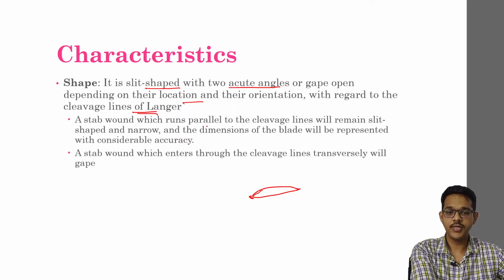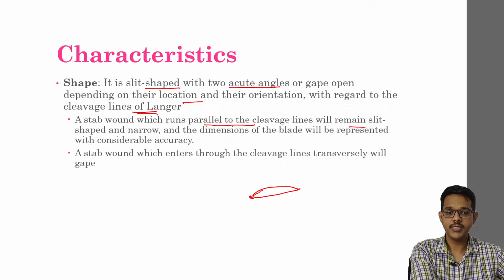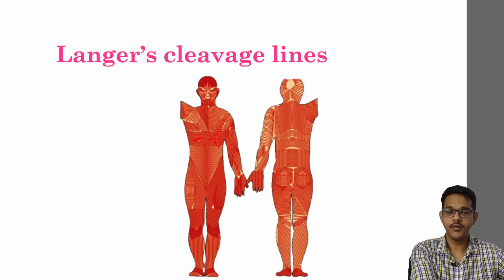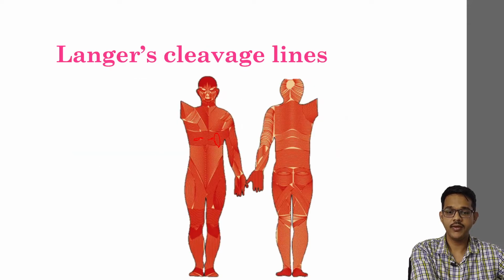A stab wound which runs parallel to the cleavage lines, as seen in this image, will remain slit shaped and narrow, and the dimensions will be accurate to that of the weapon. But if the stab wound enters across the cleavage lines transversely, then the wound will gape, and it will stretch beyond the skin tissue, and it may tear the skin also.